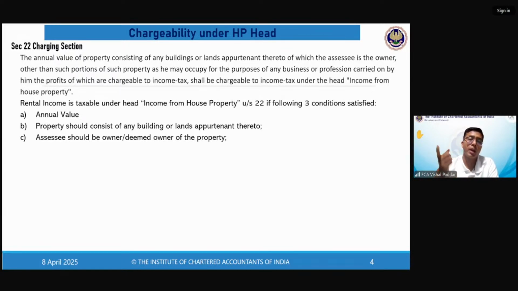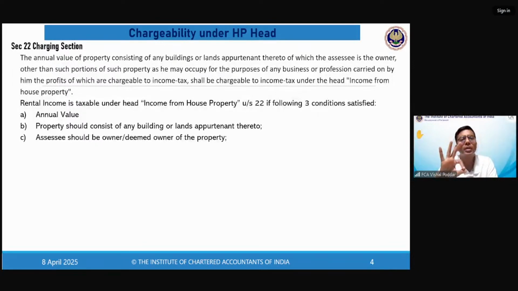Now, they have interestingly used another word, deemed owner. What is a deemed owner? It is defined in section 27, which we are going to see in the next slide. The difference between owner and deemed owner is that in the case of an owner, the property and the document are in your name. In the case of a deemed owner, the property or the document is in somebody else's name, but the law has presumed that you are the owner. What are those cases which the law has presumed? We'll study in section 27.